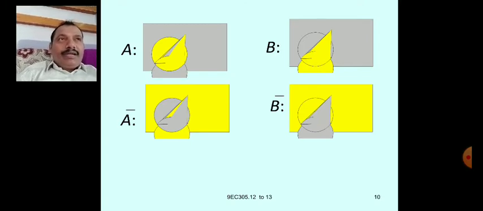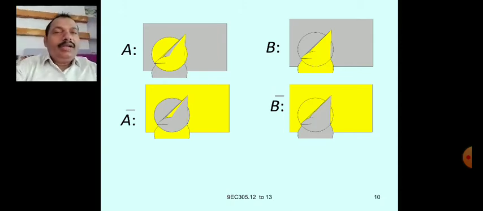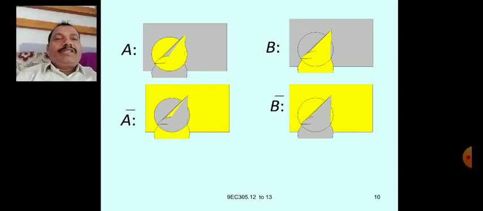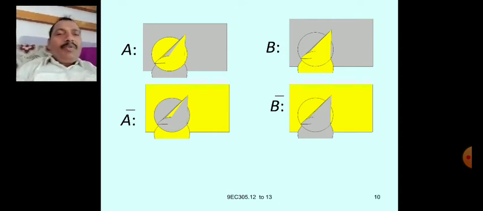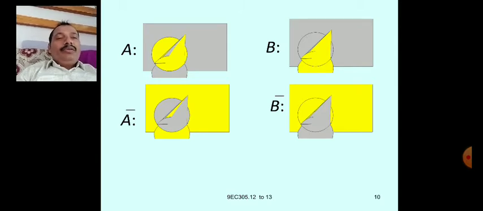Let us take that on the left hand side. Let us take A, B once again, and let us complement A. Complementing A, gray color becomes yellow and yellow color becomes gray. B complement also: yellow becomes gray and gray becomes yellow.